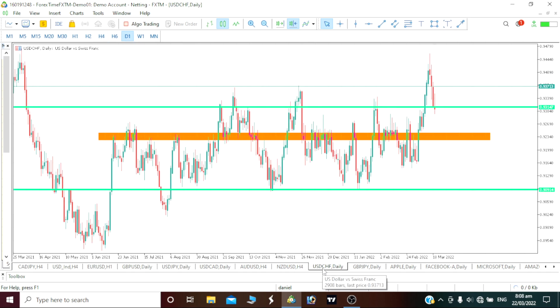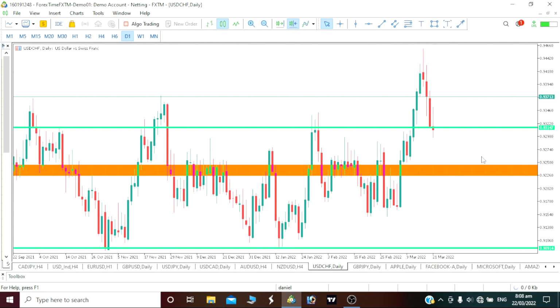On our USD Swiss franc, by the way, I was still seeing it as a bearish move. So let's see if this bearish move is about to turn into a bullish move. I don't think there will be much movement today, but let's see how our USD Swiss franc plays out today, because I'm actually aiming for the reversal whereby our price will actually reverse back to touch this area here.